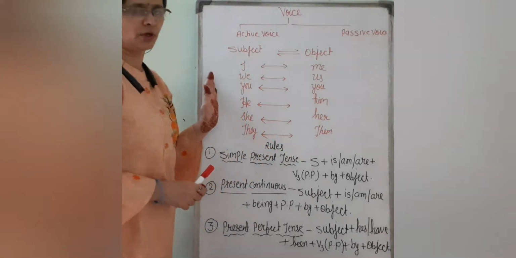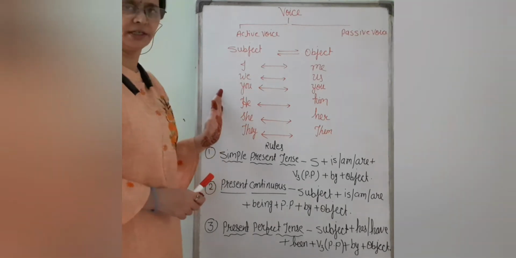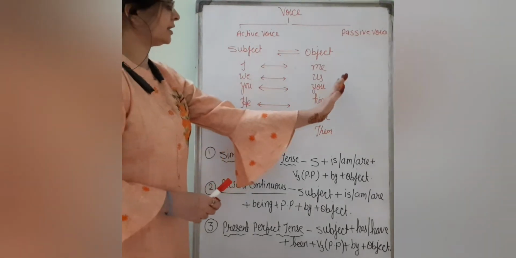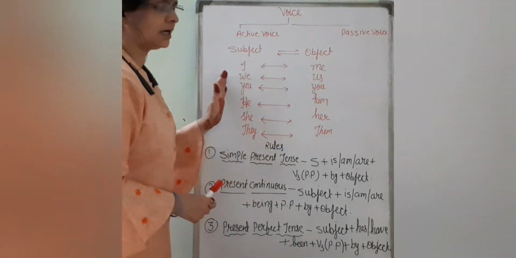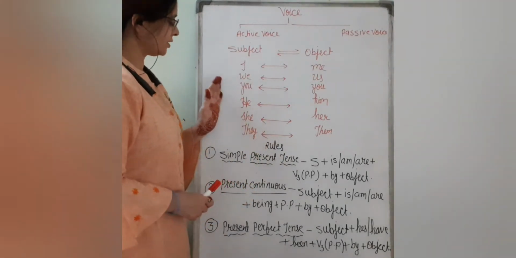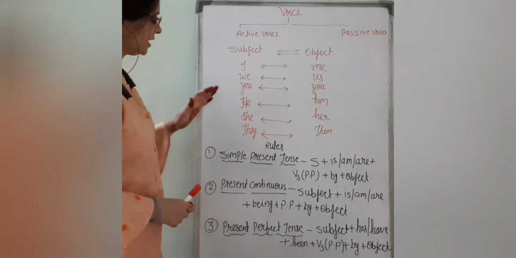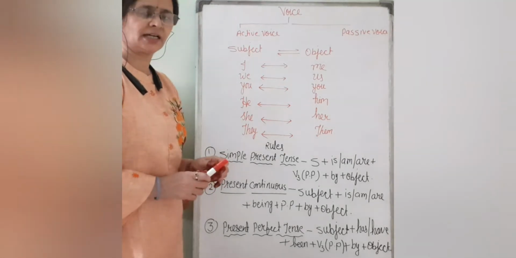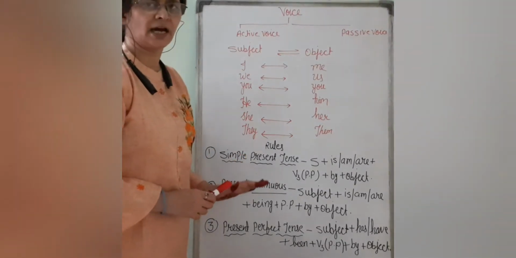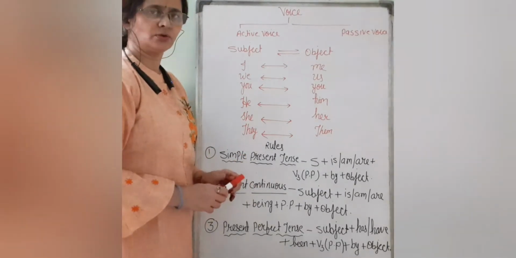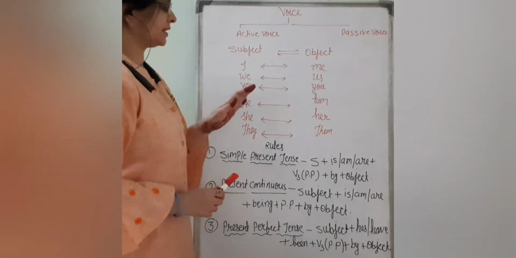Accordingly, if you have to change from passive to active, at that time similar changes happen, like the pronouns will come at the nominative place. If they are at the accusative place, in passive to active they will become the nominative case. Here are some rules, basic rules as I have told you, but according to the tenses I have to tell you some rules on how to convert active to passive.